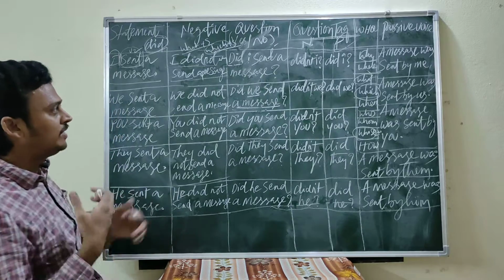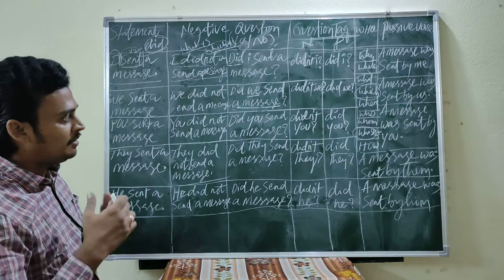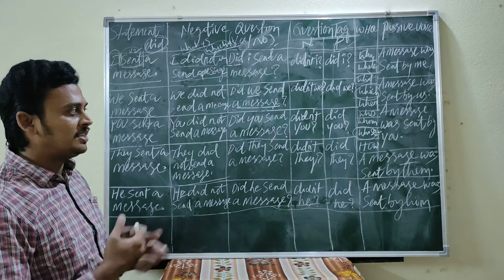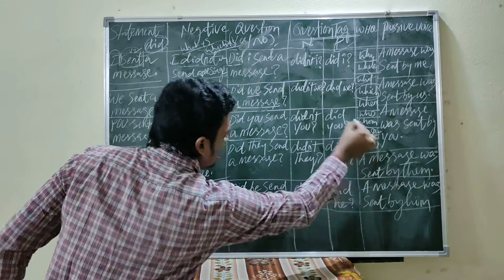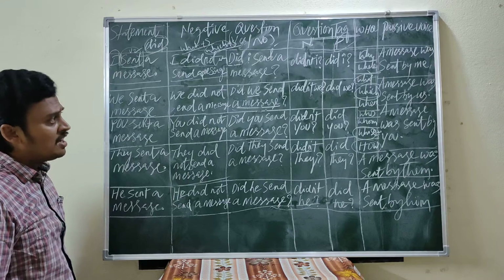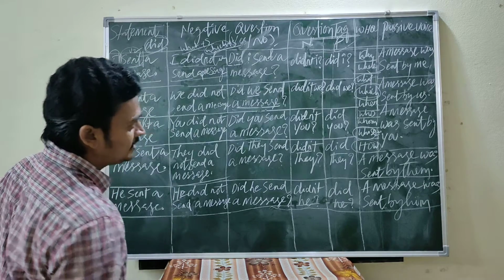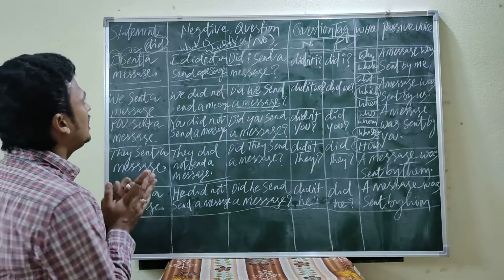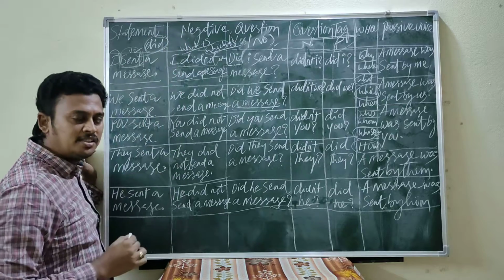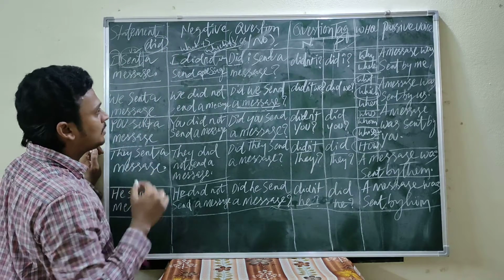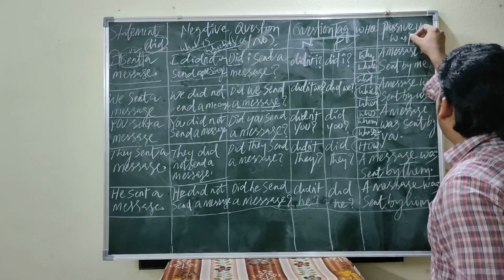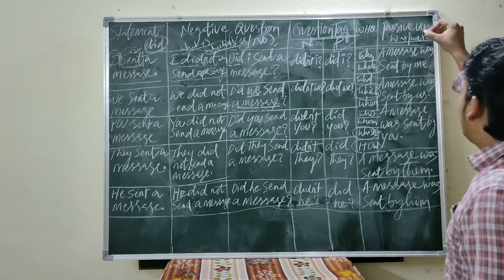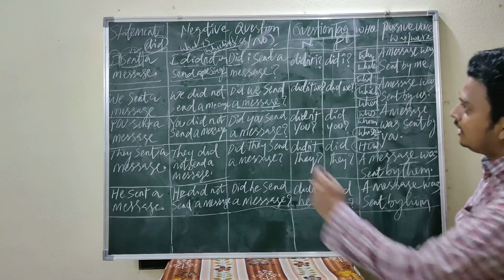Such types of questions we can form by placing double H words in front of yes or no questions. This is very important. Now, passive voice. As you know, in passive voice there are two kinds of helping verbs. In present tense, the helping verbs are am, is, are. In the past tense, the helping verbs are was, were.